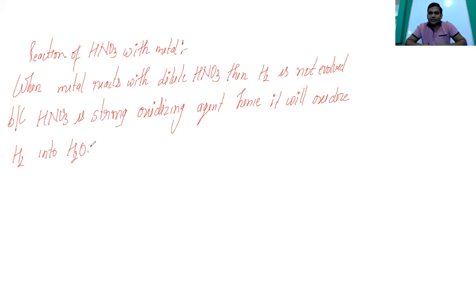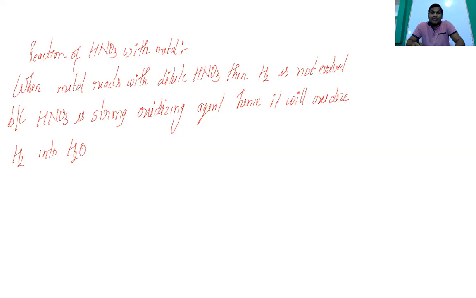Sometimes it is asked in your examination why hydrogen gas is not evolved when metal reacts with dilute nitric acid. So it's only due to this. Okay, it's only due to the strong oxidizing nature of nitric acid. So nitric acid will do the oxidation reaction. The H2 evolved from there will be converted into H2O. We can take certain reactions.